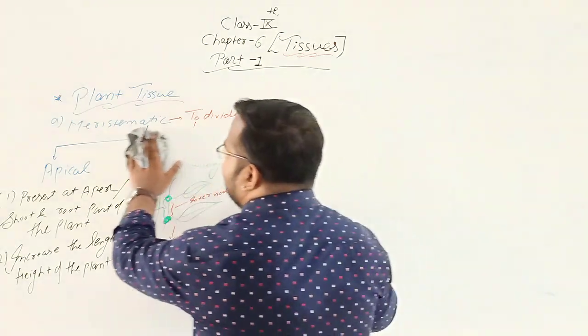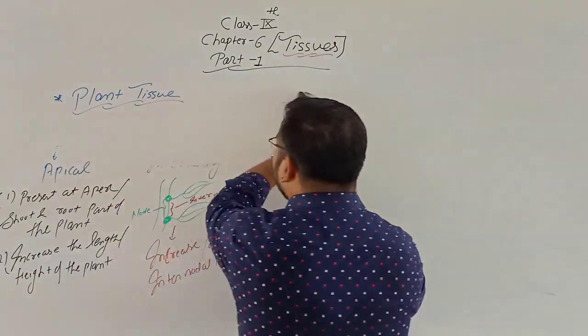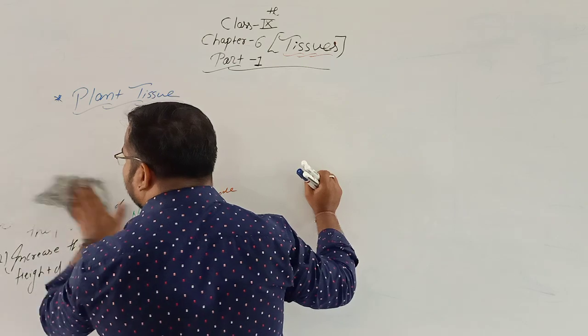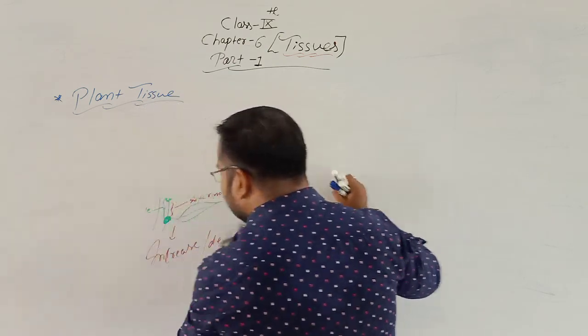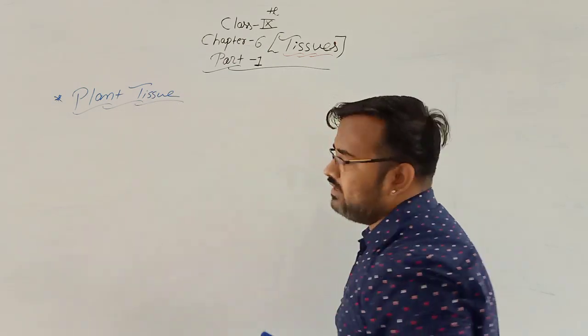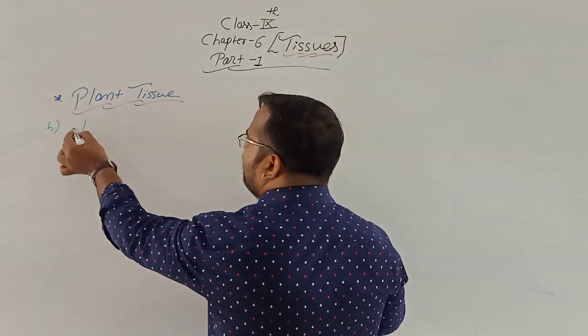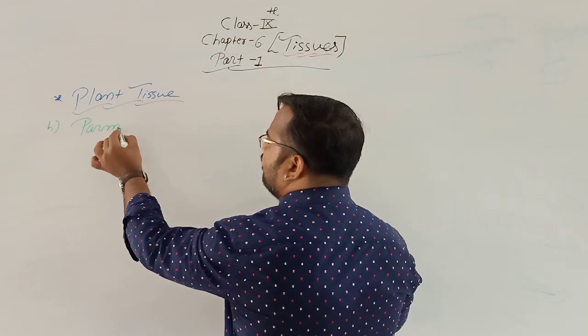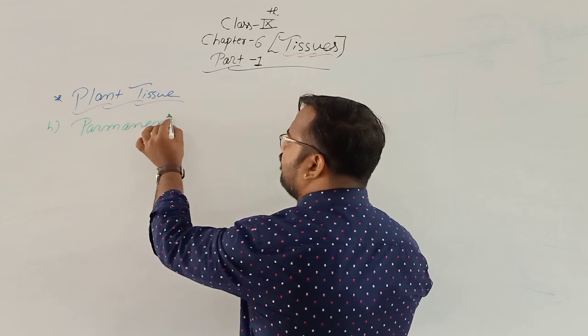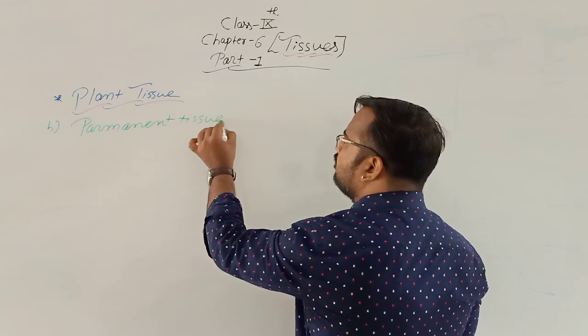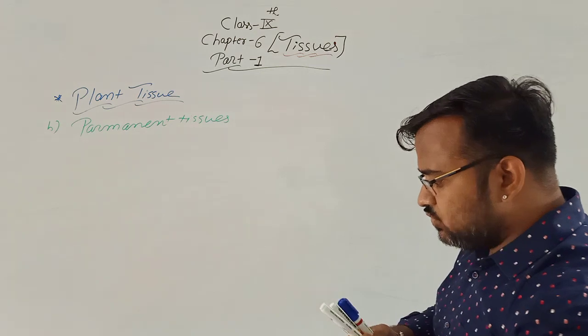So the next part, after meristematic tissue, is permanent tissues. In case of plants, the part B is permanent tissues. What are permanent tissues?